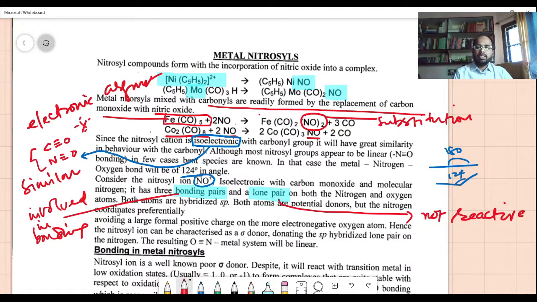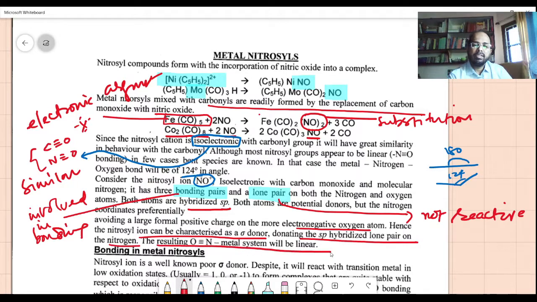Both the nitrogen and oxygen atoms are sp hybridized. So this is a different aspect of explanation using the sp. Both atoms are potential donors, the carbon monoxide as well as the nitric oxide, the nitrosyl, avoiding large formal positive charge on the more electronegative oxygen atom. Hence, the nitrosyl ion can be characterized as a sigma donor, donating the sp-based lone pair on the nitrogen. The resulting ON-metal system will be linear.